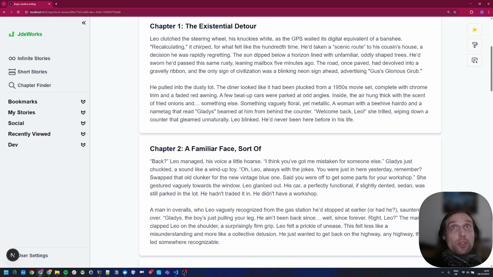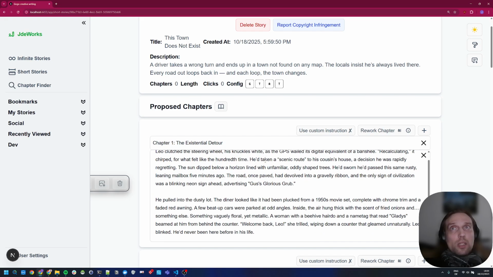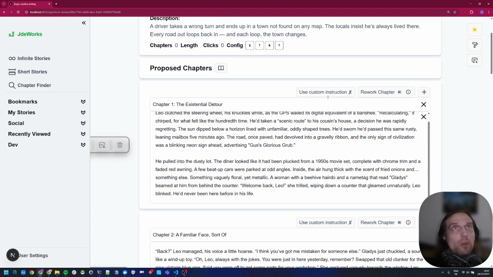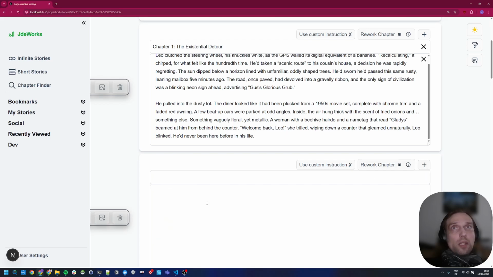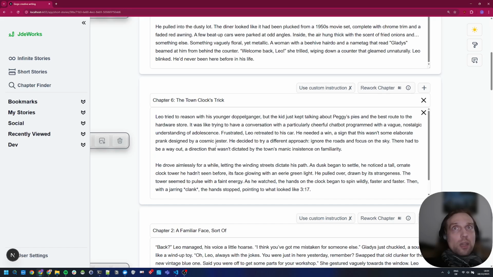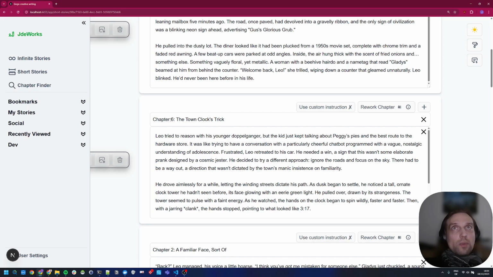But we could also decide, well, this is great, but actually I want to rework a chapter. Maybe I want to use some custom instruction in it. Maybe I want to add another chapter in the middle, rework it by giving it some stuff included. And as we see, it does not always work as expected.